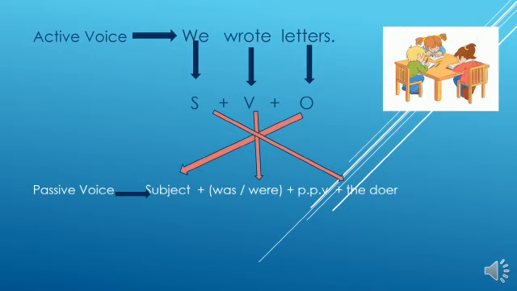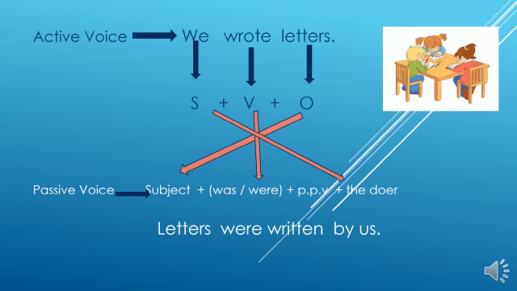Then the object becomes the subject. So here the object is letters, which means the plural subject. So we can use letters were written by us.